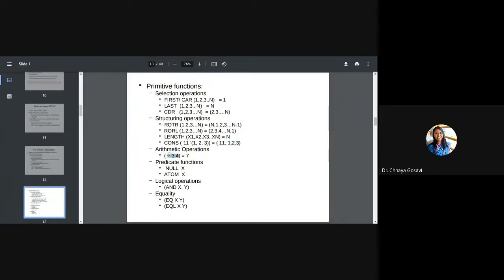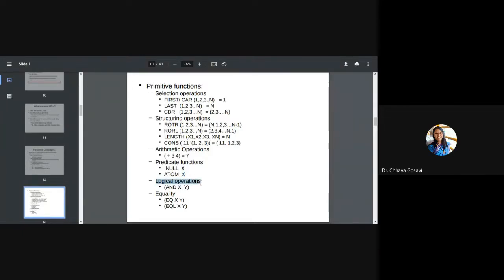Arithmetic operations: you can perform any arithmetic operation here, plus, minus, multiplication, division, mod, and it will evaluate it and display the result. Then predicate functions, which result in true or false. Here you can check whether the list is null. Checking whether the list is null is a predicate; it will return true or false. You can check whether X is an atom or a list or a sequence. Atom X will return true if X is a number or a variable, but if X is a list, it will return false. There are many predicates, like zero to check for value 0, or even.